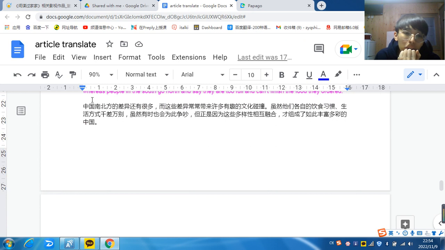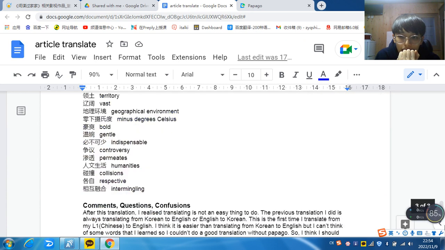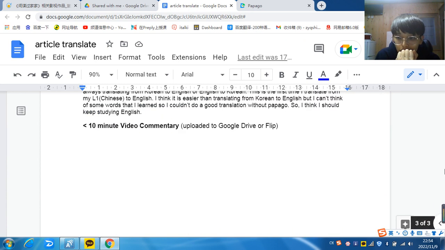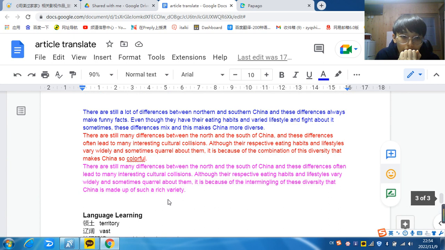So there are still a lot of different things in China. There are still many differences between the north and the south of China, and this difference often leads to many interesting cultural collisions.